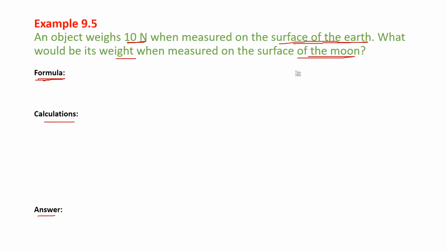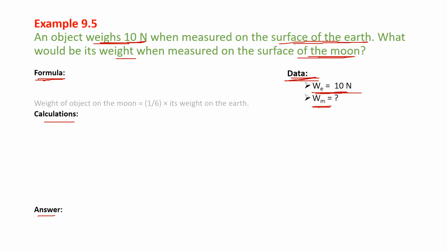Let's see what is the data or given. The weight on Earth, E stands for Earth, is 10 newtons. See, it weighs 10 newtons. And what do you need to find? The weight on the Moon is equal to what? What is the weight on the Moon?